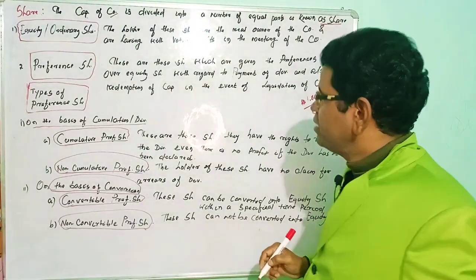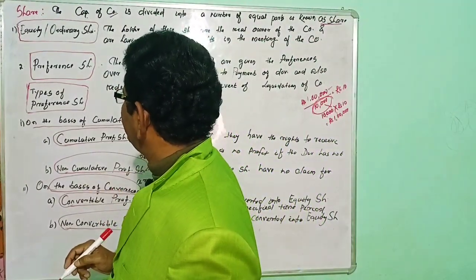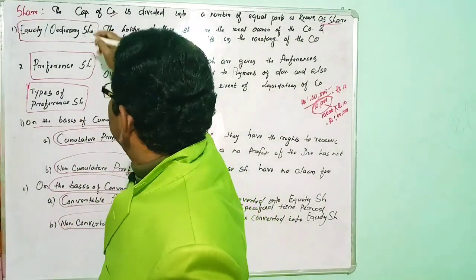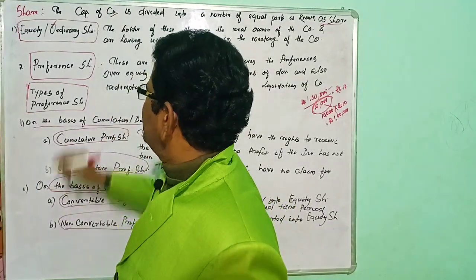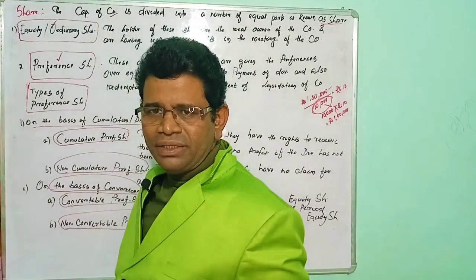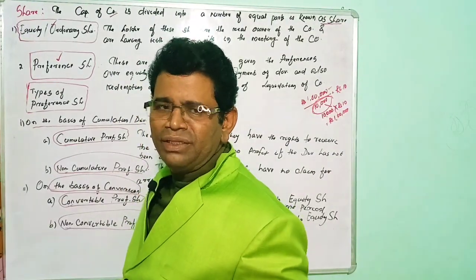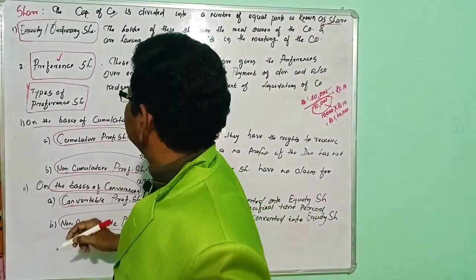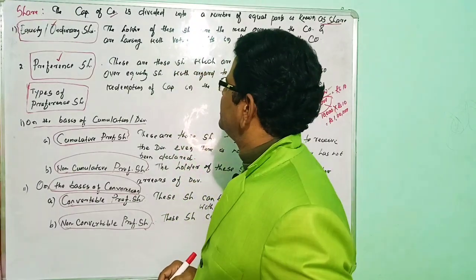So dear friends, what are the different kinds or types of shares? Normally there are three types of shares. Equity share, also known as the ordinary share, and the second one is the preference share. The other share of a company is the deferred share. At last we will discuss the deferred shares. Equity shares are also known as ordinary shares.